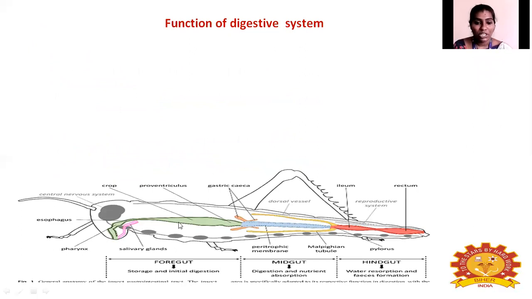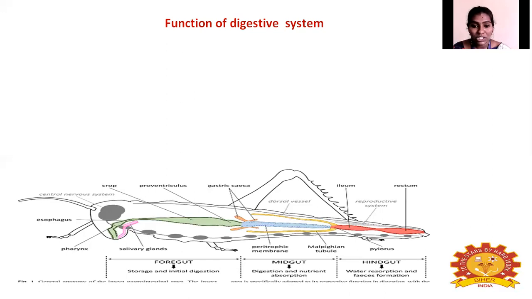From here you can see the foregut, midgut and hindgut. As I told, the foregut stores the food and initiates the digestion process from the gizzard or proventriculus. How does it initiate? It cuts or crushes the food grain and passes it to the next part, called the midgut. In the midgut, the digestion process starts, and during that function it will absorb the nutrients.